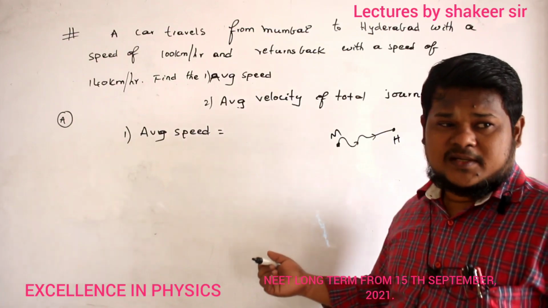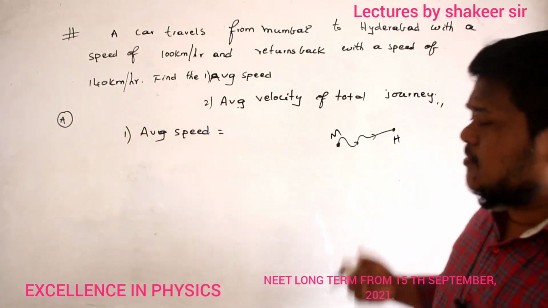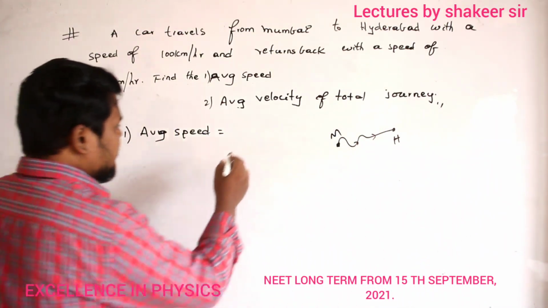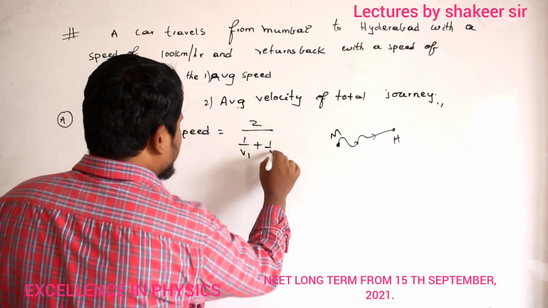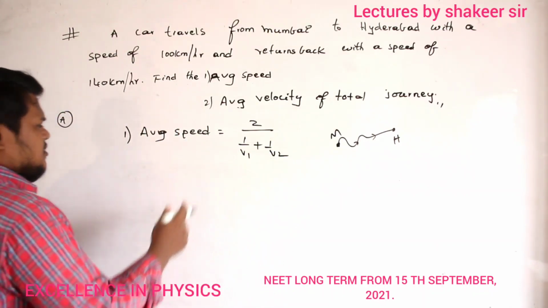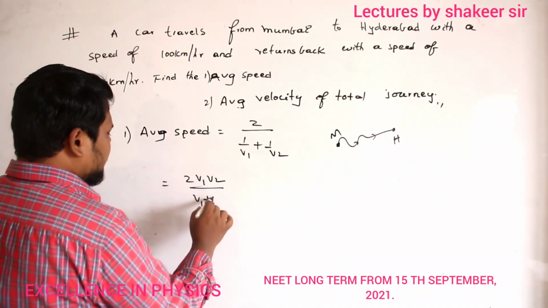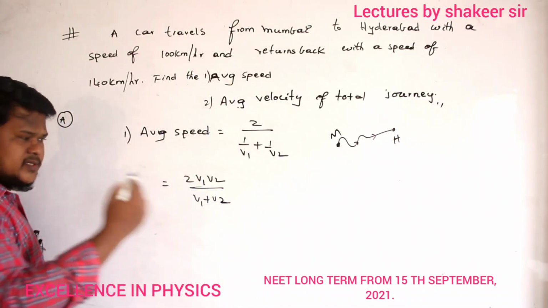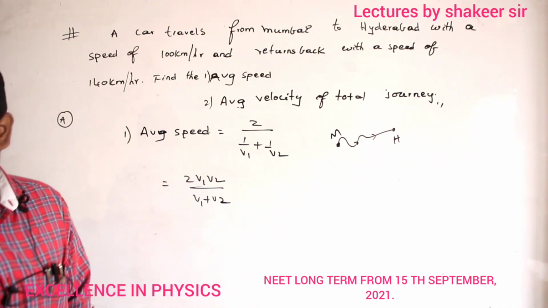So if 2 intervals are there and distances are equal, what is the equation for average speed? Already we studied, no? Average speed equals 2 divided by (1 by V1 plus 1 by V2). Same equation you can write as 2 V1 V2 divided by V1 plus V2. So this is the equation for which condition? When distances are equal and there are 2 intervals. Already we discussed these formulas, no?